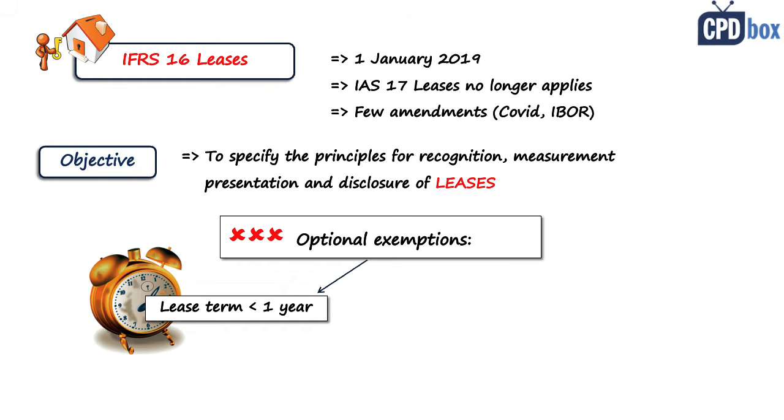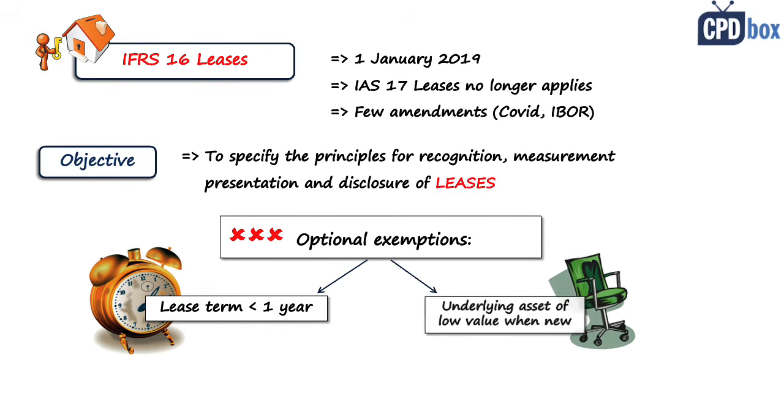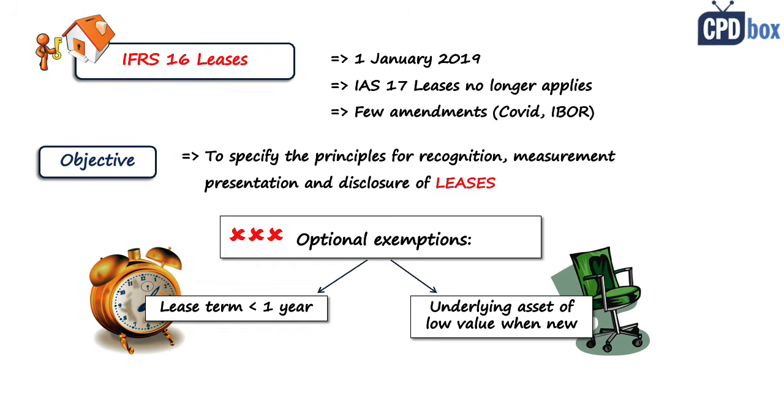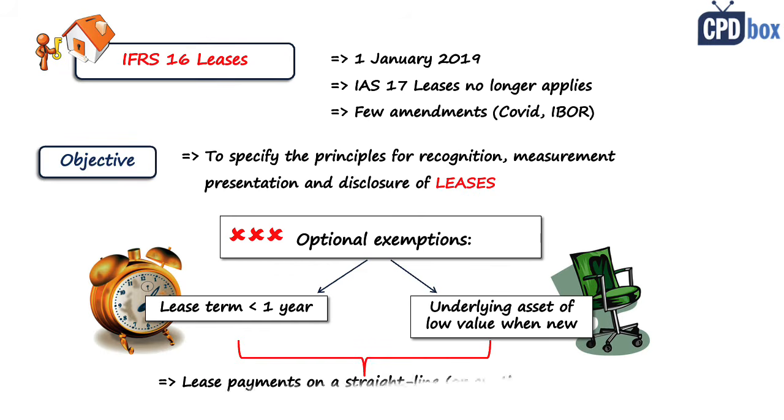And the second exemption is leases where the underlying asset has a low value when new, such as personal computers, and this is done on one-by-one basis, so not for the whole class. I think it's good to have these exemptions because that will make accountants' life easier. Instead of worrying about some right-of-use asset, you will simply account for these lease payment on straight-line basis.